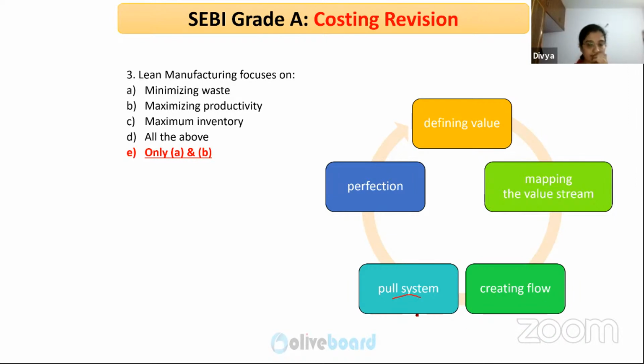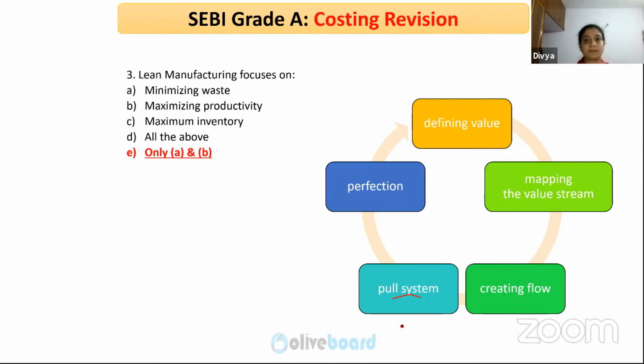In JIT as well as in lean manufacturing, of course, JIT is a part of lean manufacturing, right? What is pull system? Usually the industries which do not follow lean manufacturing have orders, they take time to fulfill them, and in the meantime they contact their suppliers and say, I would need this order by this date.